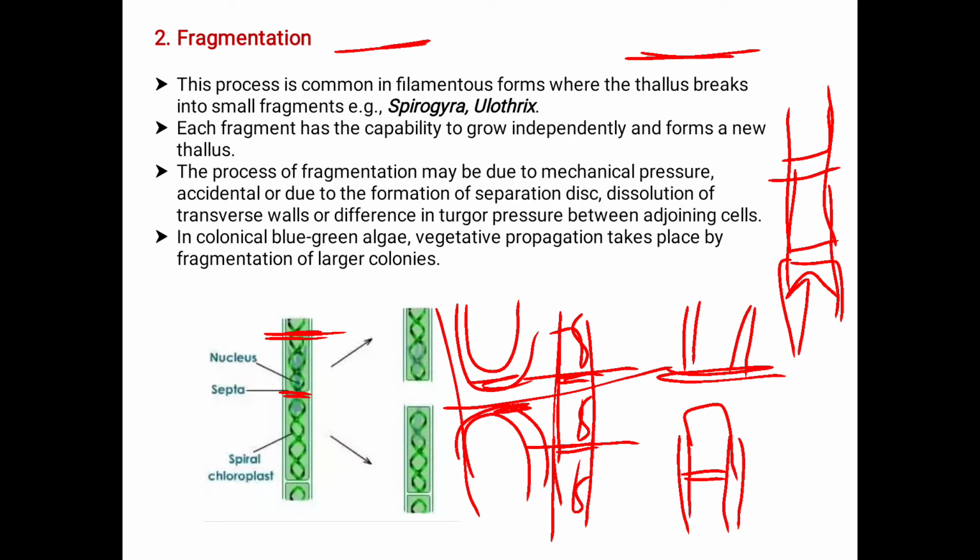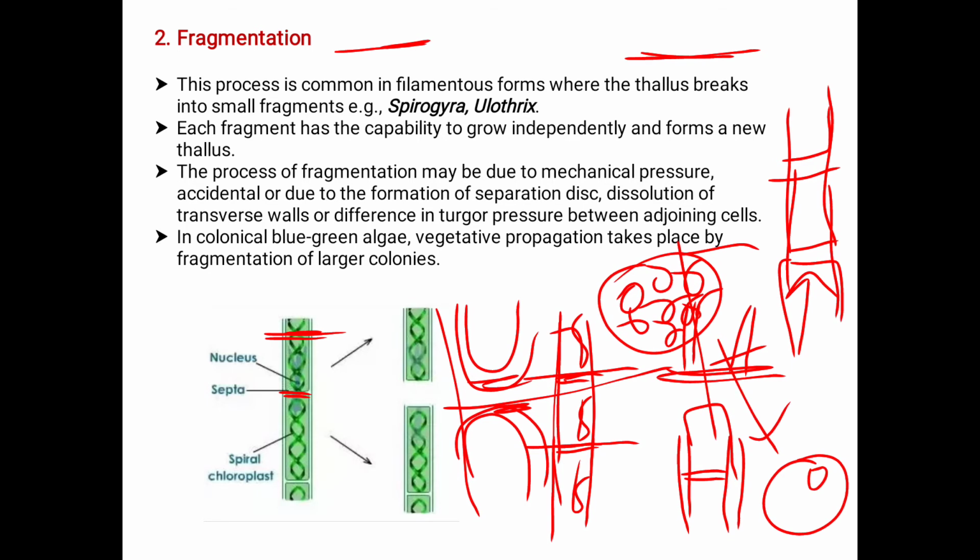In colonial blue-green algae, vegetative propagation takes place by the fragmentation of the larger colonies. See, if it is a larger colony, these are the colonies. These are fragmented, meaning they break down into small pieces which later form the larger colonial forms. Those single cells have the capacity to form new cells. This is in colonial blue-green algae. Here the examples for fragmentation are Spirogyra and Oscillatoria. These are the examples for fragmentation.